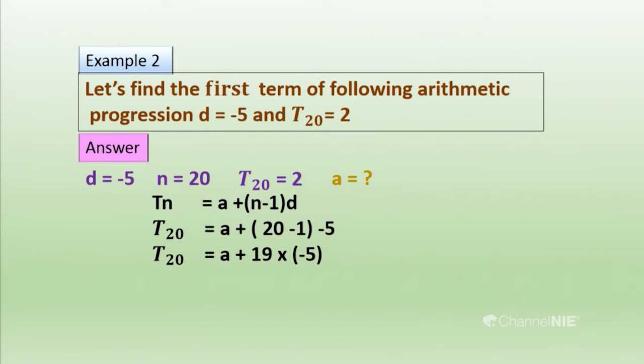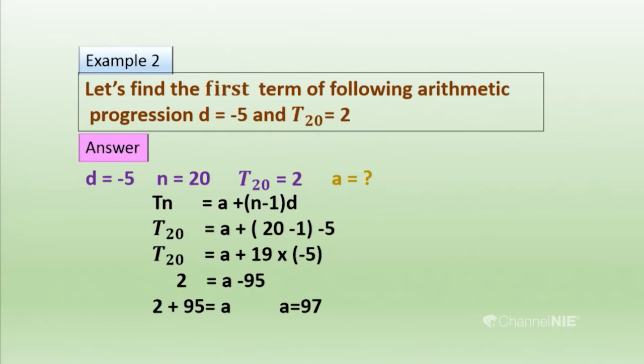For T20, we should substitute what T20 is. T20 is 22, and here we have to simplify the bracket and remove it by multiplying by minus 5. Then we get 22 equals a minus 95. Then you know this is a simple equation. We have to simplify that to get the answer for a. Then we get a equals 117.